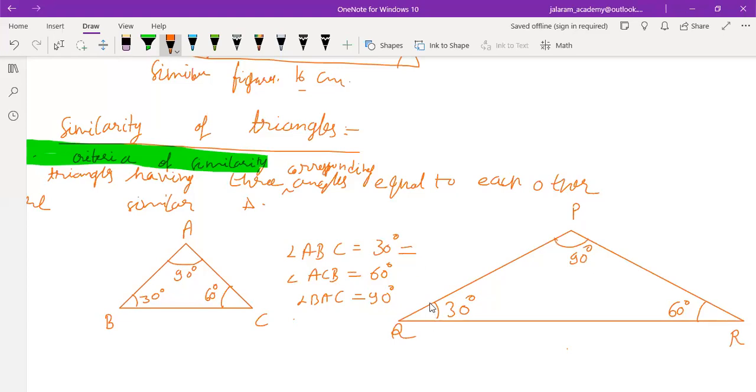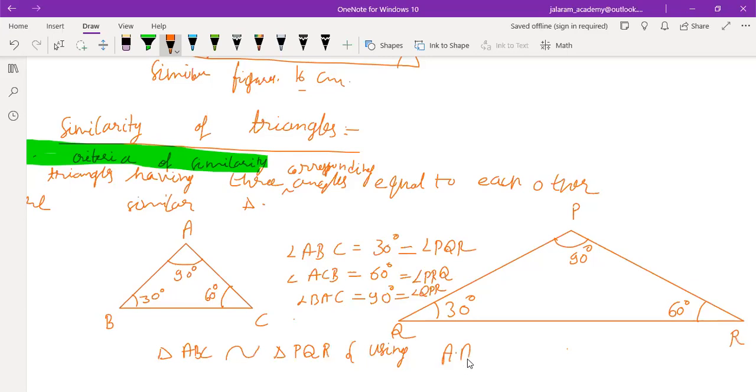Means first angle ABC is equal to angle PQR. Angle ACB equals to angle PRQ. And angle BAC equals to angle QPR. Then it is said that triangle ABC is similar to triangle PQR